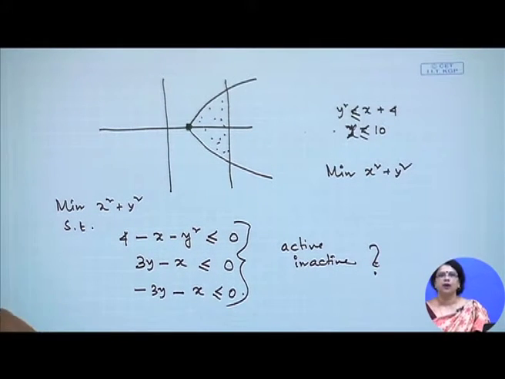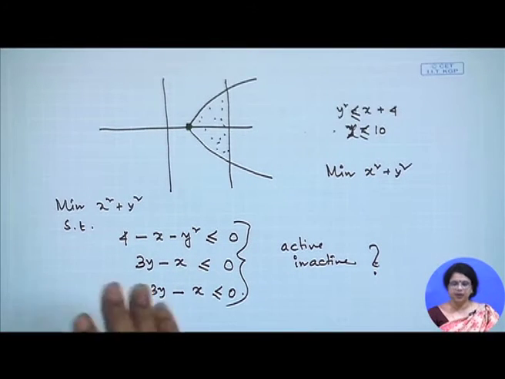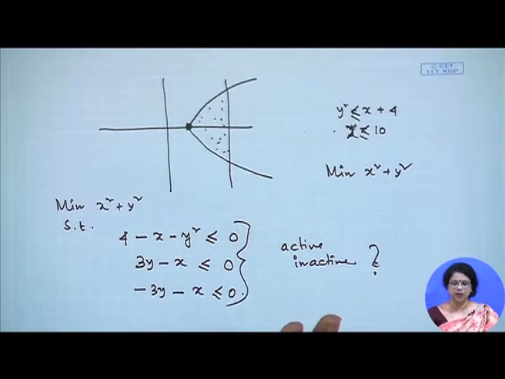Now, this is one part, but then there is a big question in front of us in nonlinear programming problems. The KKT condition is such a condition. Through the necessary condition, we can very easily find out which one is the active constraint and which are the inactive constraints.